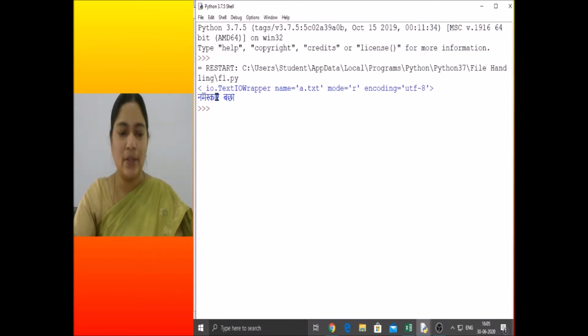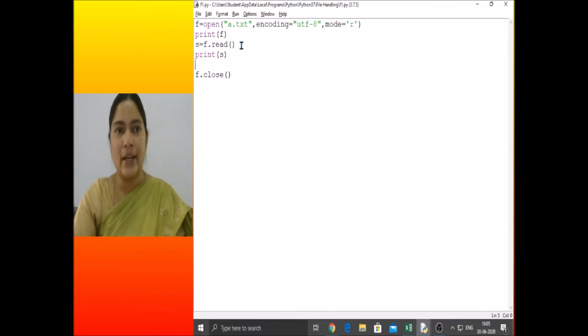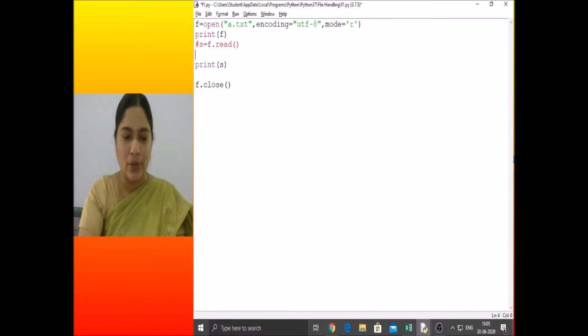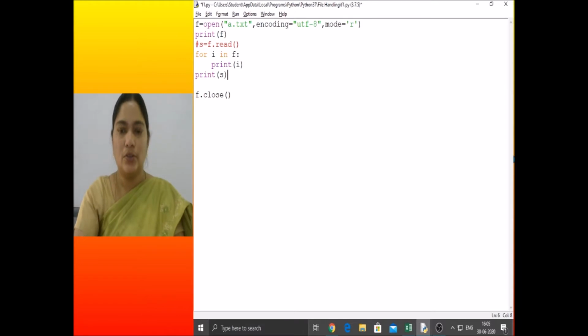Clear? So the file object created is a TextIOWrapper object, which is iterable. See here, directly I have read from the file. Instead of reading directly, what we can do is take a loop, for i in file f, print i. Okay. So now this text I am not printing.